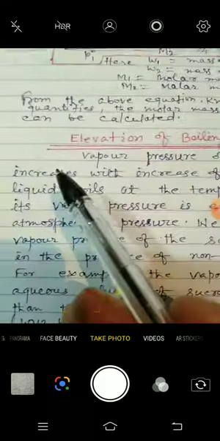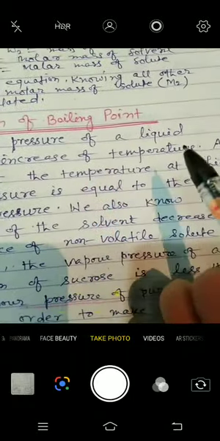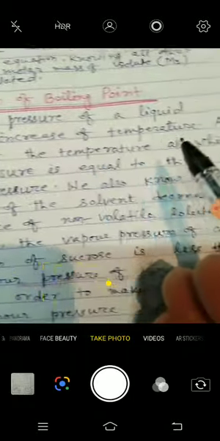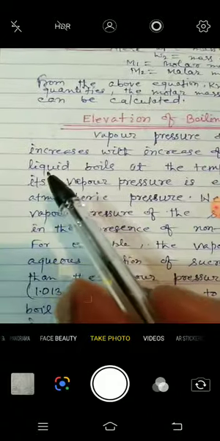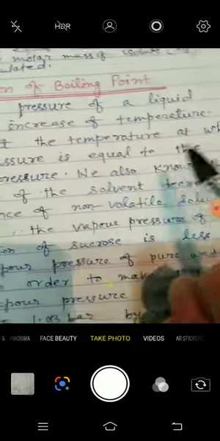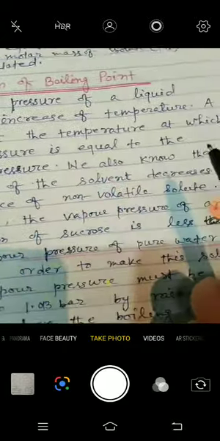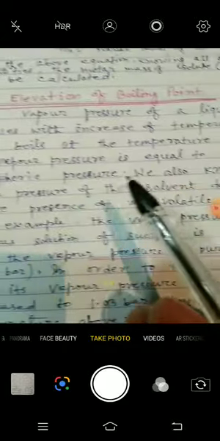Now, the second, elevation of boiling point. Vapor pressure of a liquid increases with increase of temperature. A liquid boils at the temperature at which its vapor pressure is equal to the atmospheric pressure.